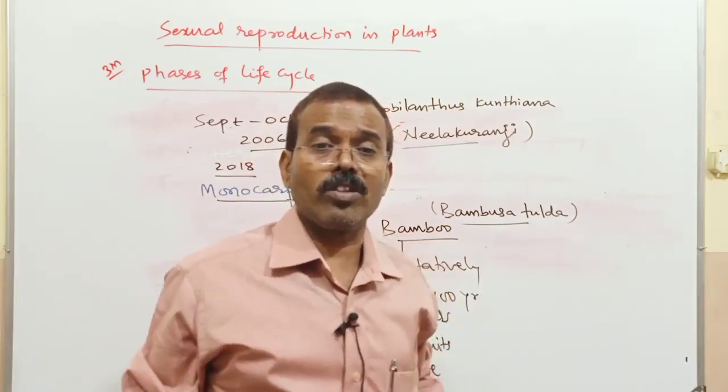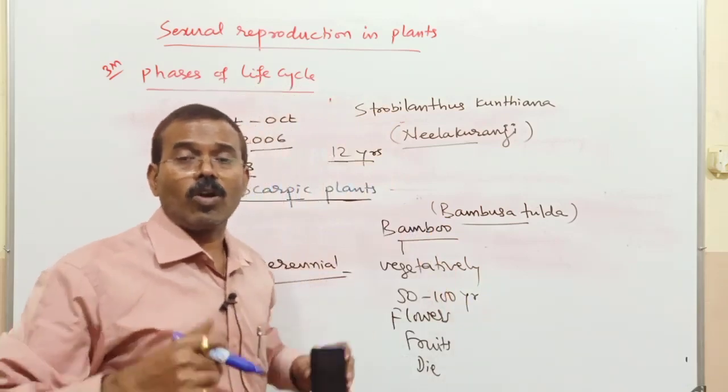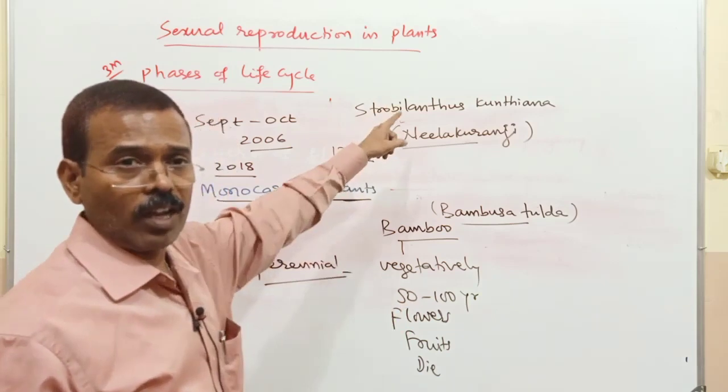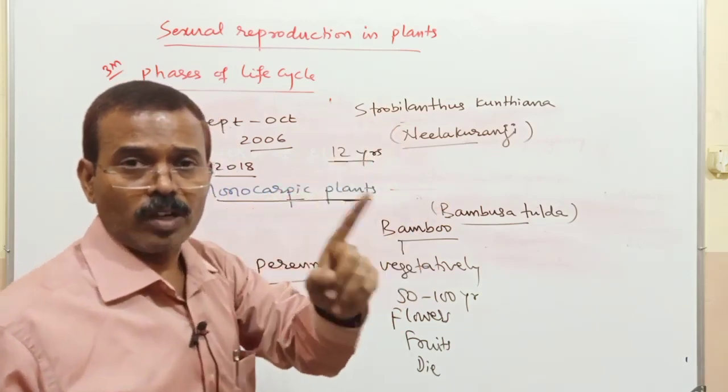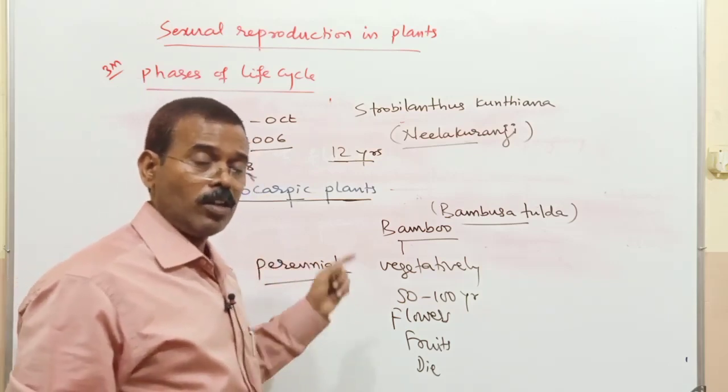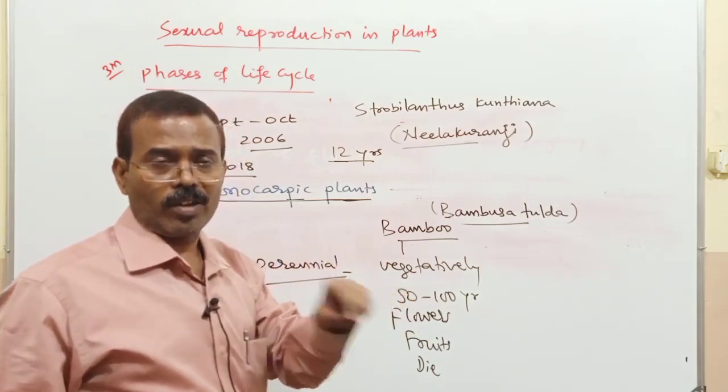A large number of tourists will visit these tourist places. So Strobilanthes kunthiana, commonly called Neelakurinji, will produce flowers once in 12 years. So these are perennial plants but monocarpic in nature, remember that.